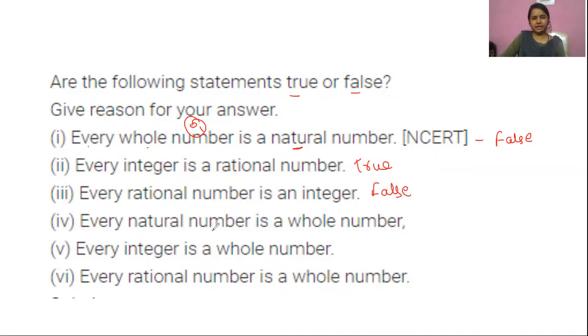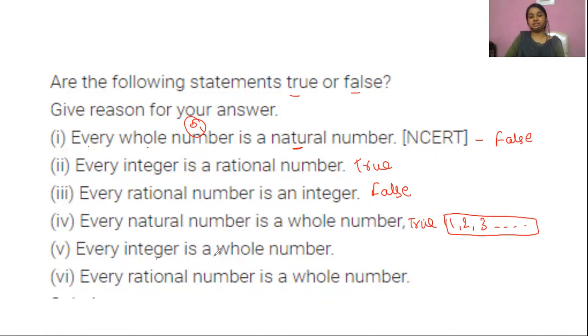Next is, every natural number is a whole number. Okay, this we have not done. See, natural numbers, what are natural numbers? These are 1, 2, 3, and so on. Okay, 0 is not included in it, but the numbers which are here are all whole numbers. So we can say that every natural number is a whole number. So this statement is true.